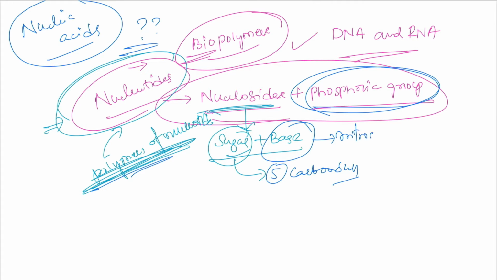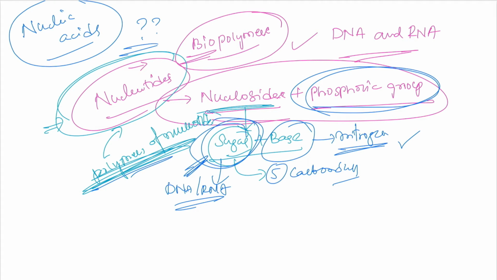The base is adenine, guanine, cytosine or thymine. Adenine and guanine are purines, and cytosine and thymine are pyrimidines. Based on the sugar, the difference between DNA and RNA arises. If the sugar is deoxyribose, it is DNA, deoxyribonucleic acid. If the sugar is ribose, it is ribonucleic acid.